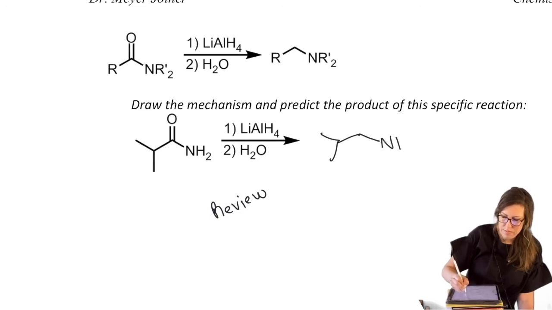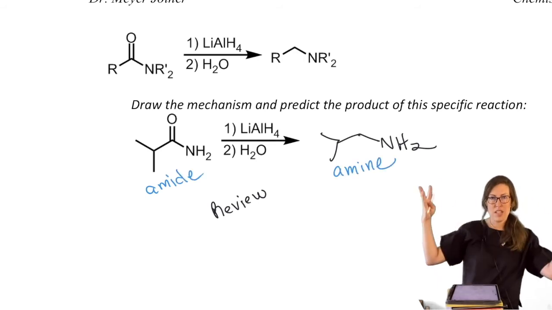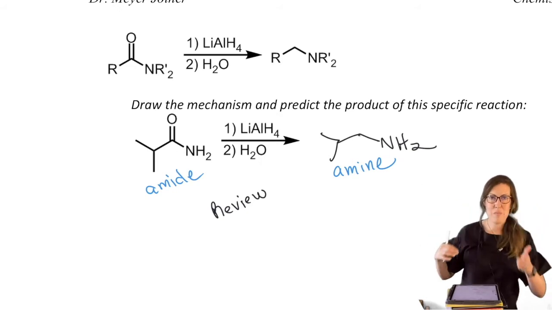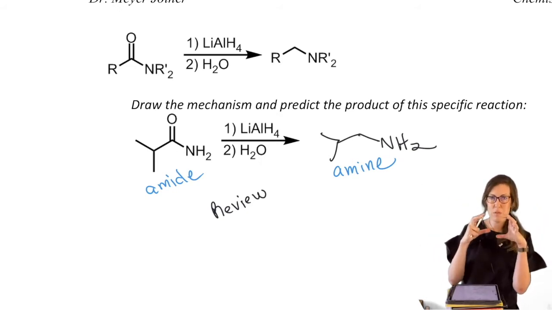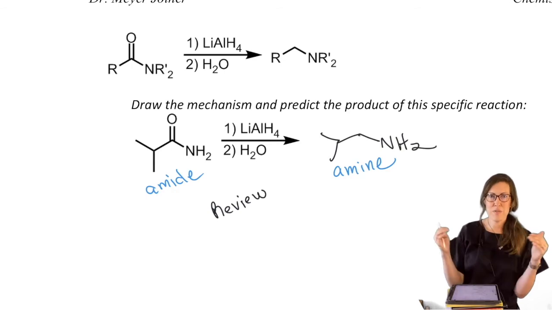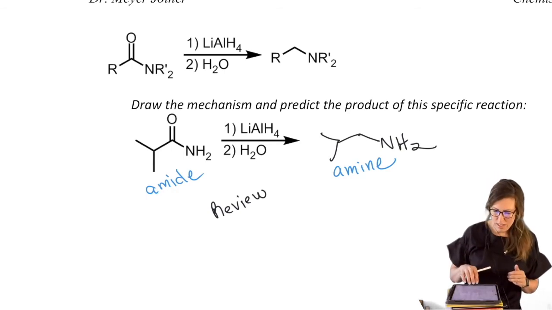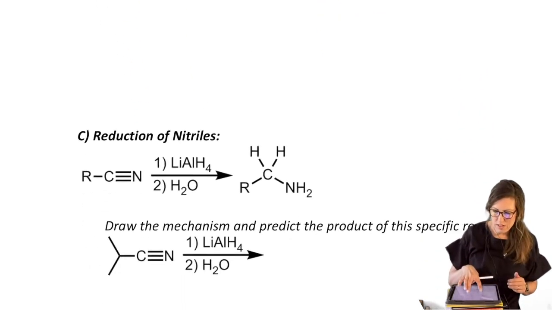We get the amine. So we can start with an amide, and we can end with an amine. So your roadmap's already partially established. When you put your amine in the middle, put these things you know in there first, just as review, and then go back and fill in maybe the new ones to study them.